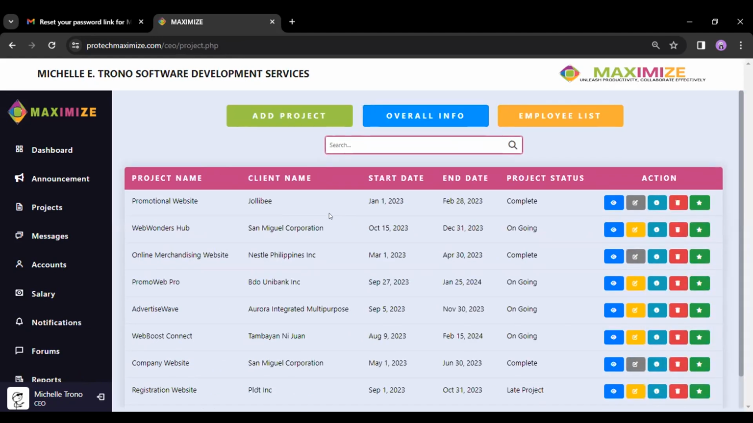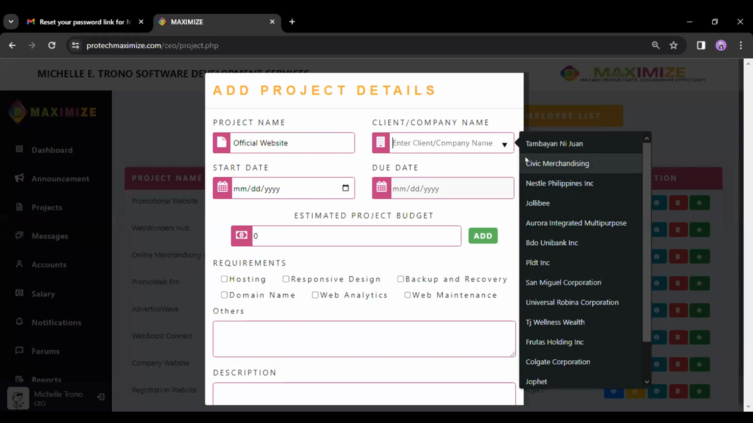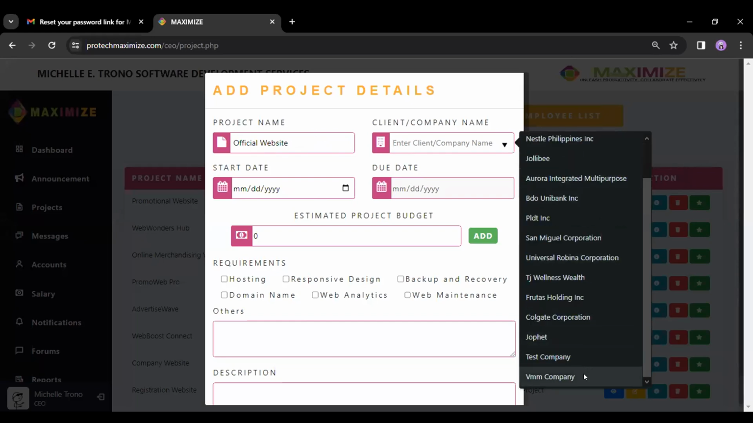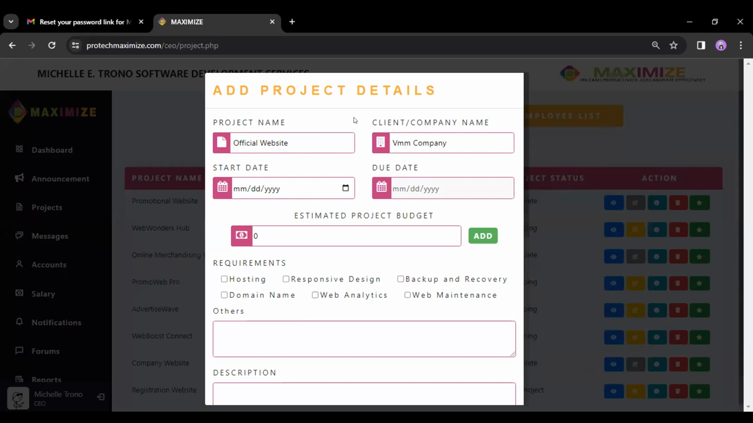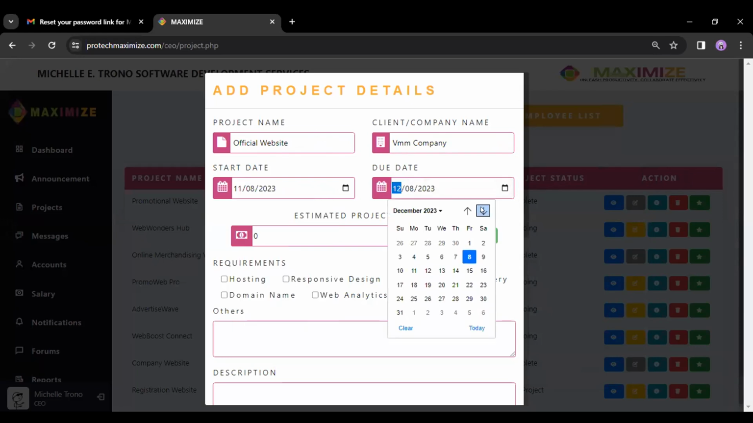This time we just have to add a project. In adding a project, again, we just have to fill out our form here correctly in order for us to successfully create a project. In the client company name, it will automatically pop out those registered companies. So here, we click the VMM company, which we just created, and of course the start and due date. Just click the start. Let's just assume we want to start it now and end it on December 31.